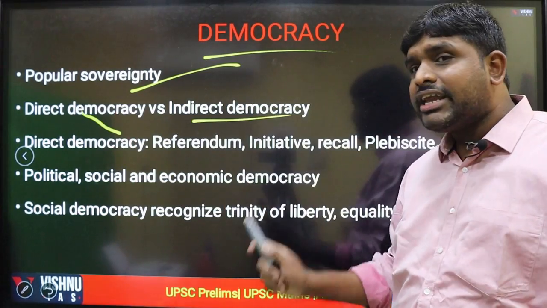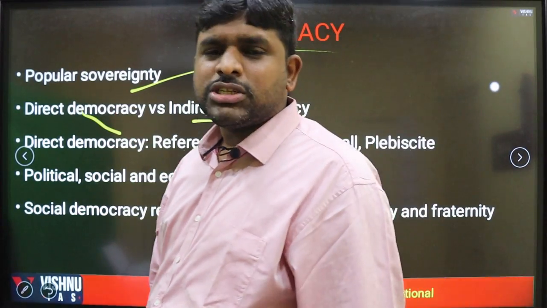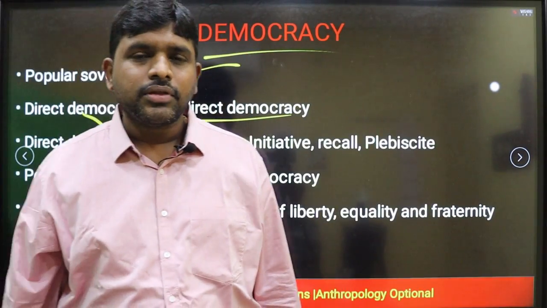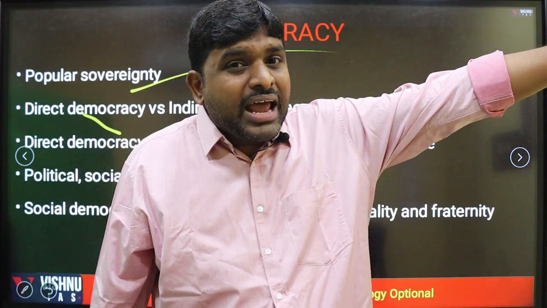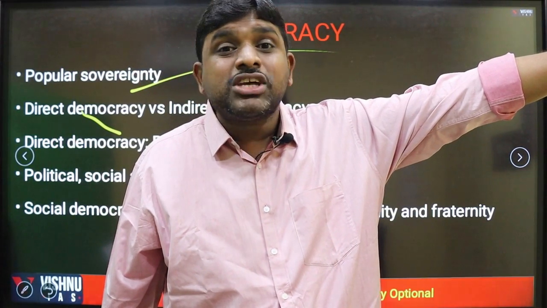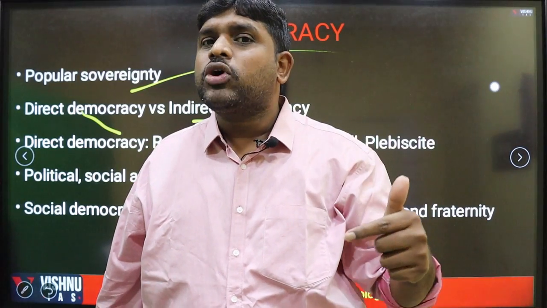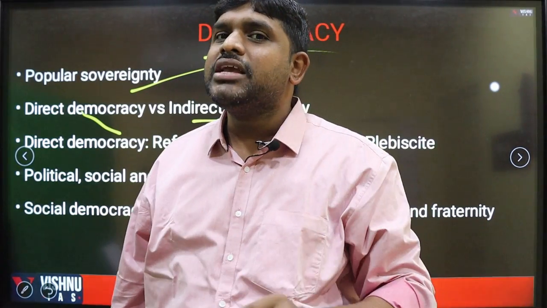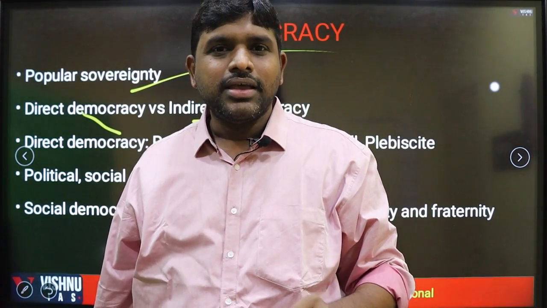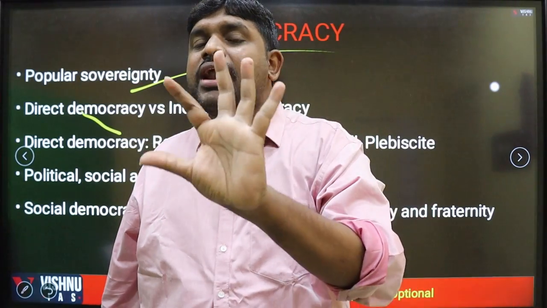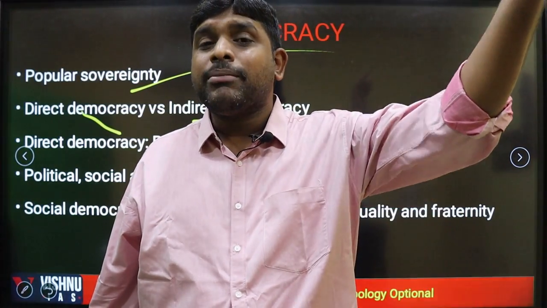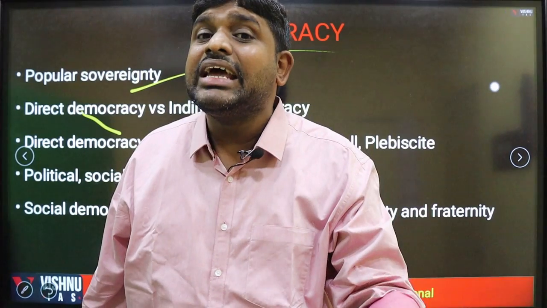Direct democracy versus indirect democracy. Two things will be there. When we go to the elections of the parliamentarians, members of Parliament of Lok Sabha, it is direct democracy where the people will be choosing their MPs. And the MPs, of the political party in majority, will be choosing the Prime Minister. So Prime Minister is indirect democracy.